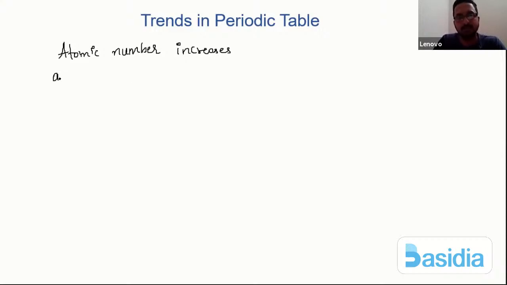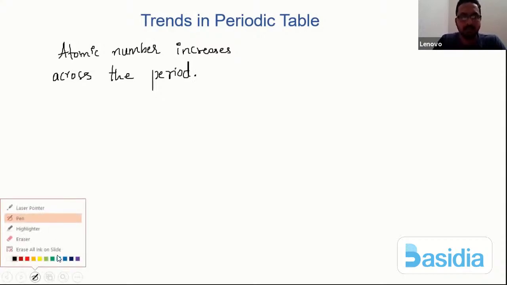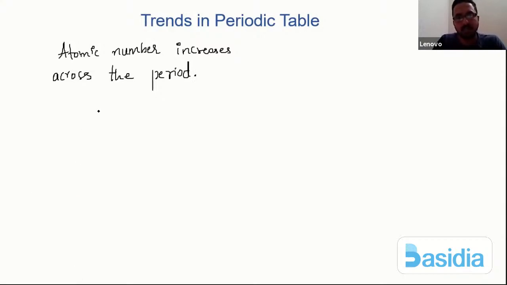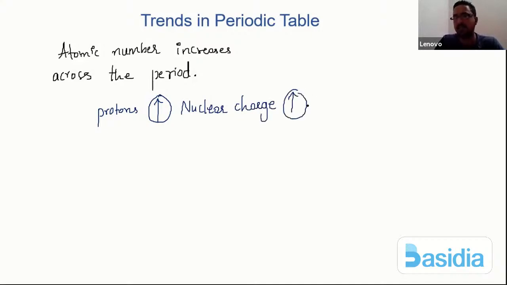Agree with this point? We already understand that the atomic number is nothing but the number of protons. So if protons go on increasing, the nuclear charge increases. Let us not forget that.